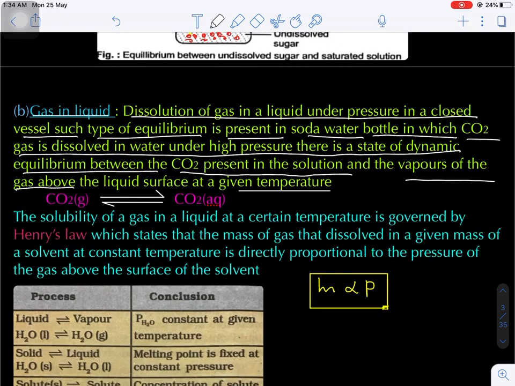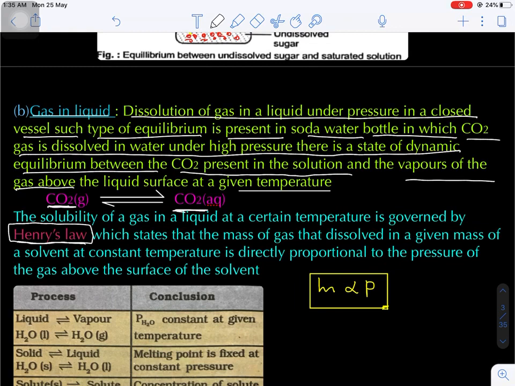Now here CO2 is in the gaseous state. Now this CO2 will be in the aqueous state. There is an equilibrium established. Now the solubility of gases in liquids is governed by a very important law, which is known as Henry's law. This Henry's law we will study in the chapter on liquid solutions, in the 12th NCERT physical chemistry. Are you getting my point?